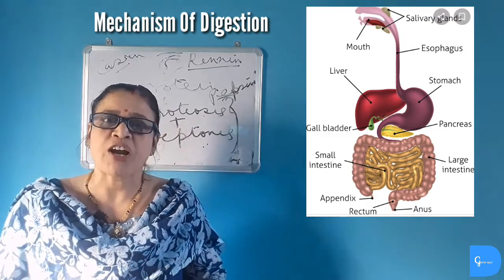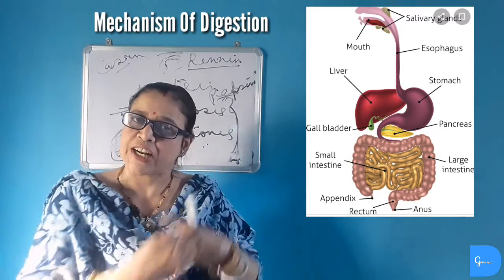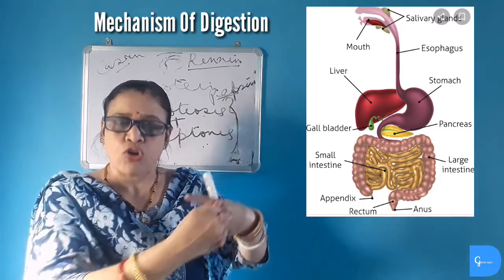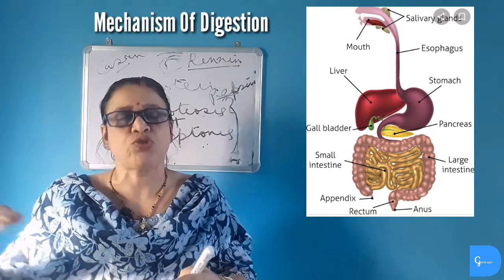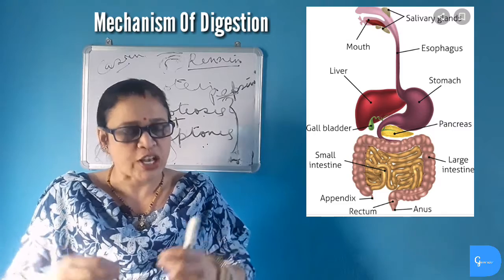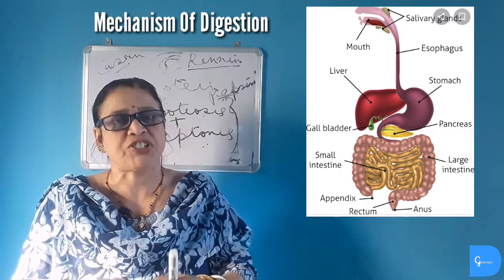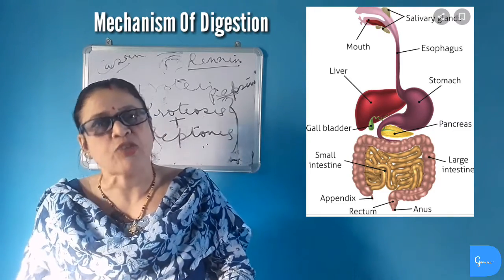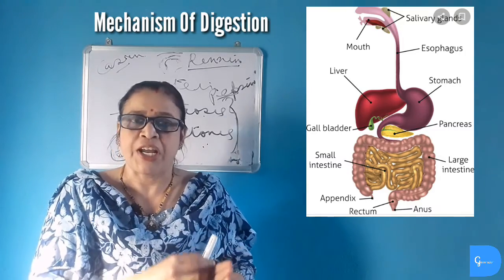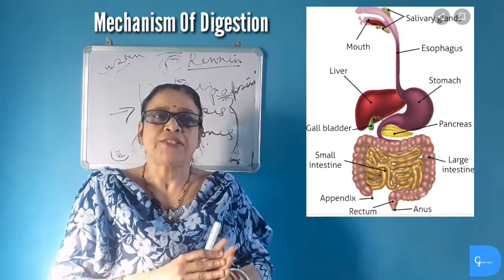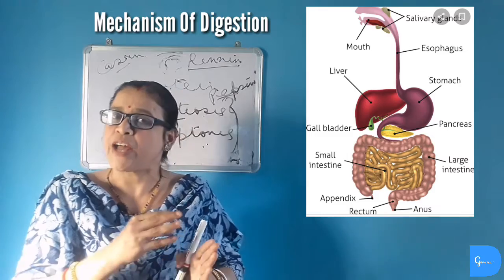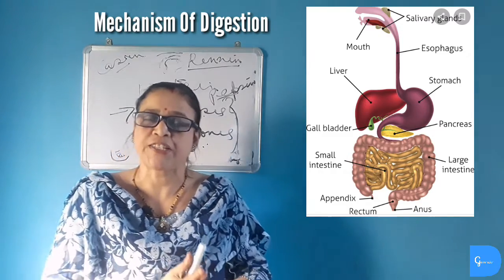Duodenum. In duodenum what happens? The bile juice which is secreted by the liver reaches through the hepatic duct, and pancreatic juice which comes from the pancreas joins together and forms a common duct which is known as the hepatopancreatic duct, which opens into the duodenum. This bile makes the food alkaline because it contains bile juice.